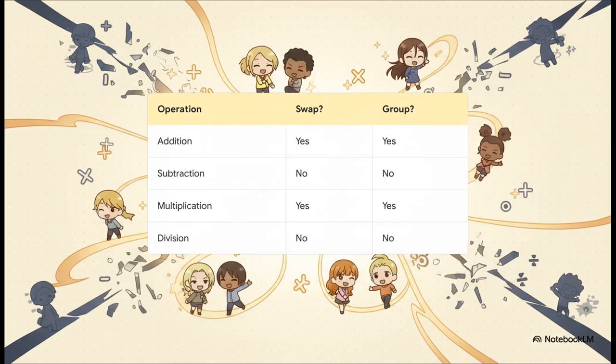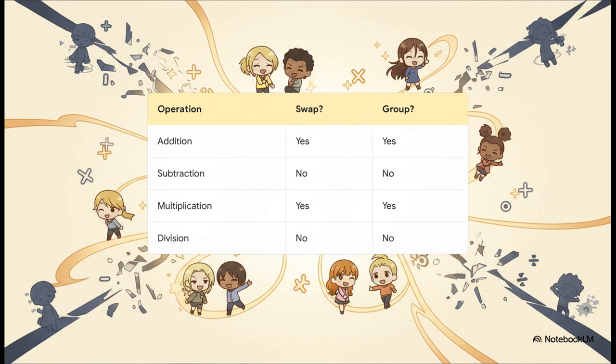Addition passes the grouping test flawlessly. When we zoom out and look at the scorecard for swapping and grouping, a massive recurring pattern reveals itself. Addition and multiplication, they always say yes. You can swap them, you can group them, and the answer stays perfectly true. But subtraction and division, they're constant rule breakers.